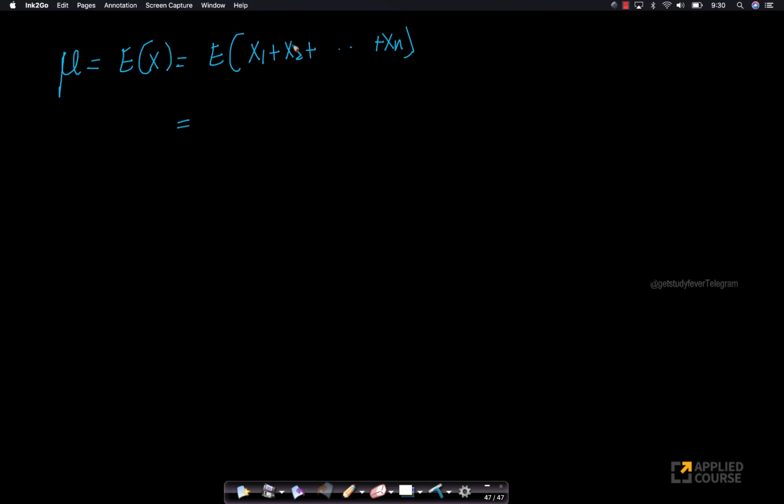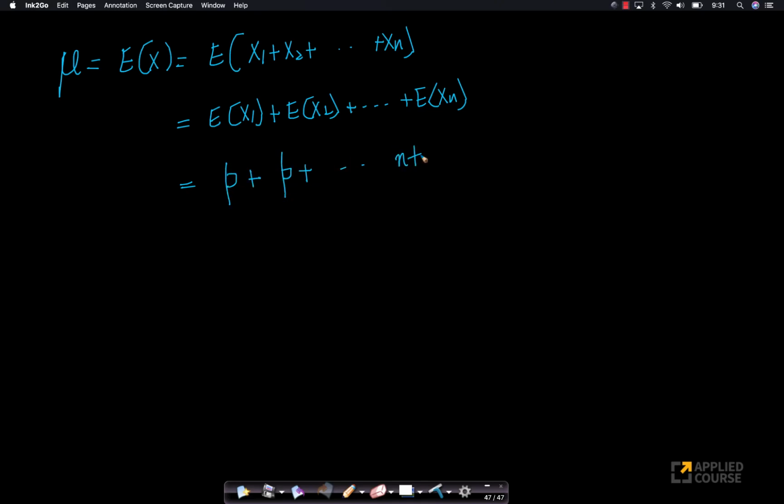So this is nothing but, again, we've seen this formula: the expectation of X plus Y is the expectation of X plus the expectation of Y. We have seen this property in one of the previous videos. So the expectation of X1 plus the expectation of X2, plus the expectation of Xn. The mean of the first random variable is p, the mean of the second random variable is p, similarly n times. So this is equal to n times p. This is the simplest way to derive it.